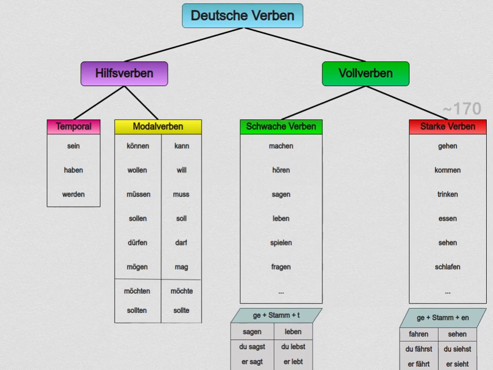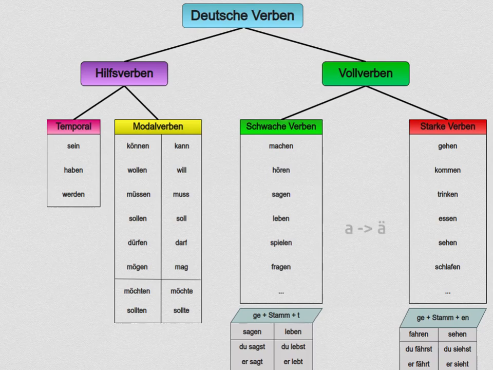There are about 170 strong verbs still in use, but they are among the most used in daily life. There is no way to tell them apart when just looking at their basic form. That's why you should mark all strong verbs when learning your vocabulary. The strong verbs have 2 rules for a vowel change that occurs in the verb stem in the second and third person singular, so du and er, sie, es.